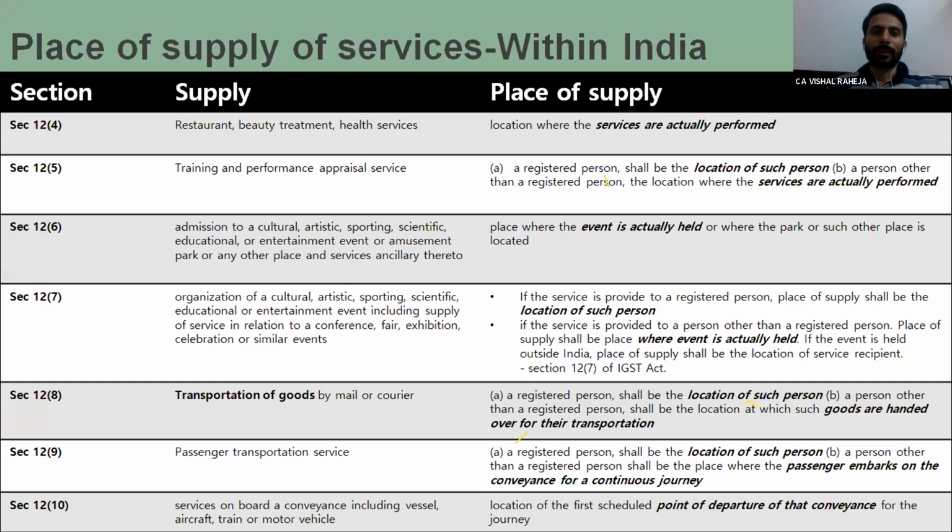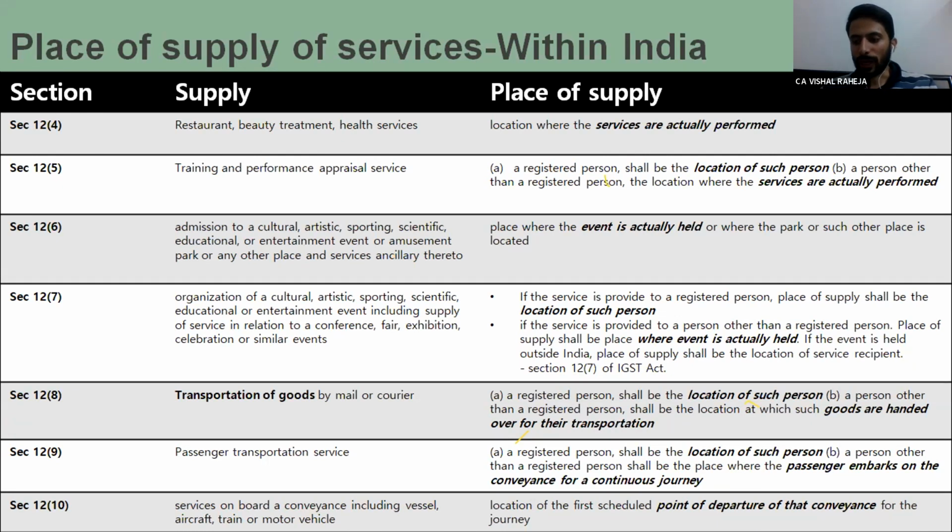So now, moving further, the law says in case personalized services are consumed, they have given example. Personalized services means where a physical presence is required. In that situation, Rule 12.4 says the place of supply shall be where the services are actually performed. In case of beauty treatment, health services, the POS shall be the place where services are performed.